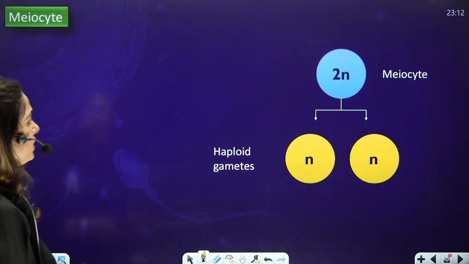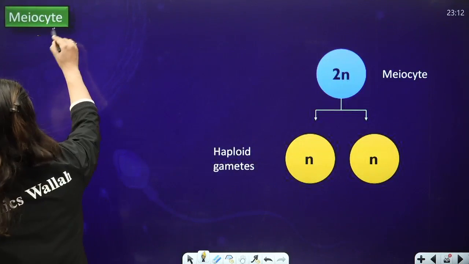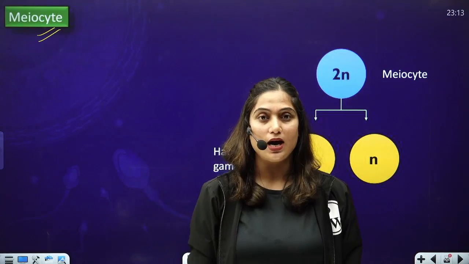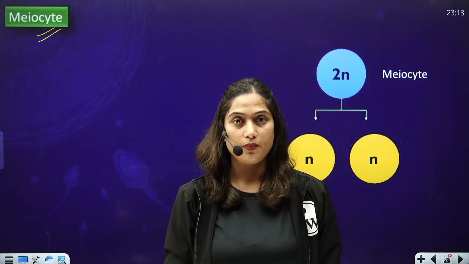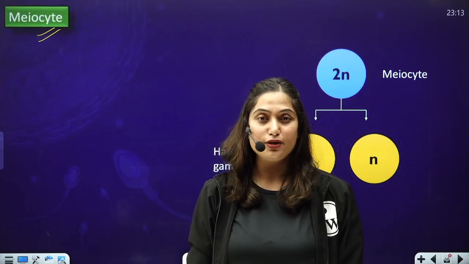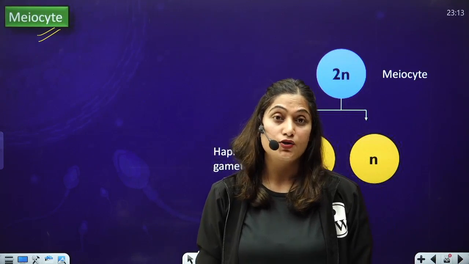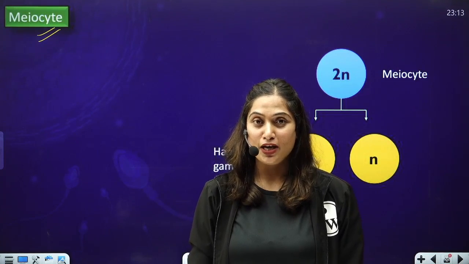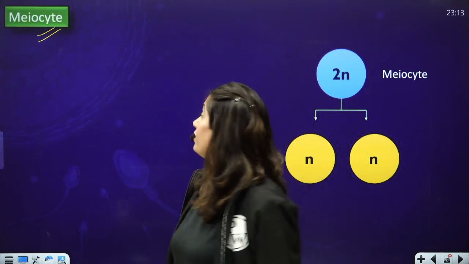Now, what is a meiocyte? This is a very important point. A meiocyte is a cell in which meiosis will occur to form gametes. So remember this, beta, that a meiocyte can never be a haploid cell or a triploid cell or a pentaploid cell. A meiocyte should always be a cell which has even ploidy level, like 2n, 4n, 6n, right? So generally, a meiocyte is a diploid cell.